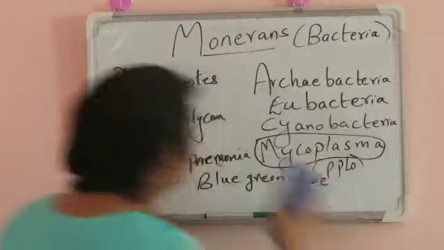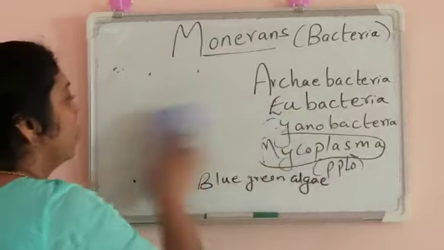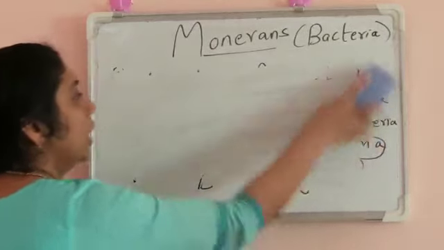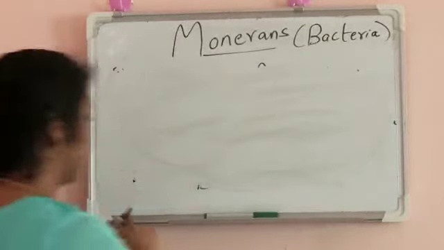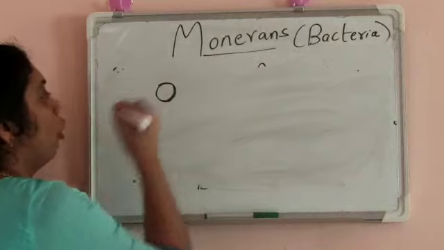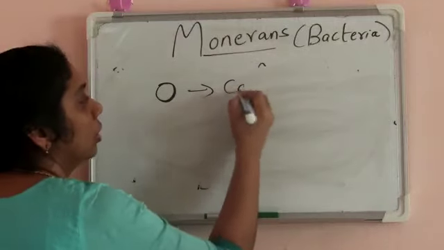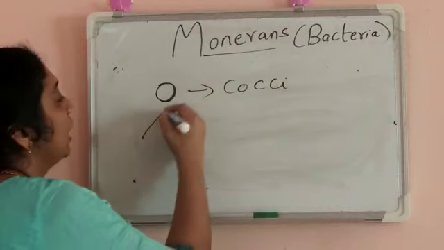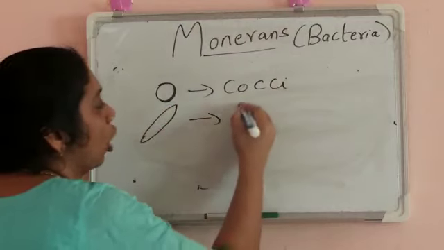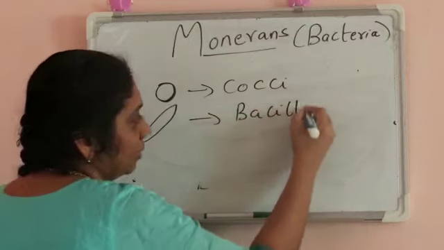Next comes the shapes of the bacteria. Bacteria are of different shapes. It comes in spherical form, that is called coccus. It can be rod shaped, that is called bacilli.